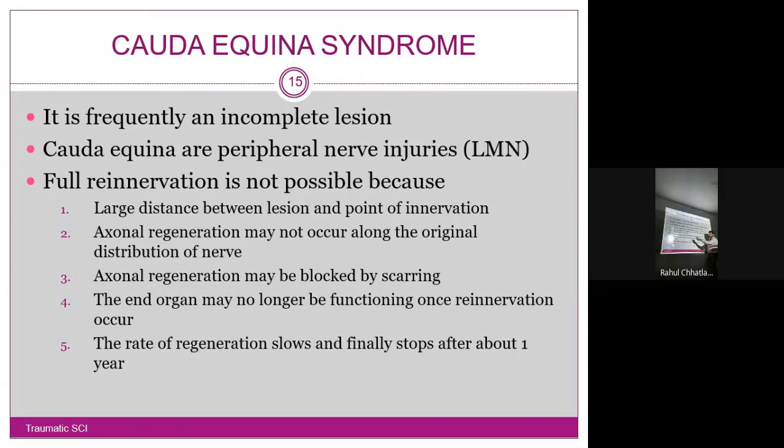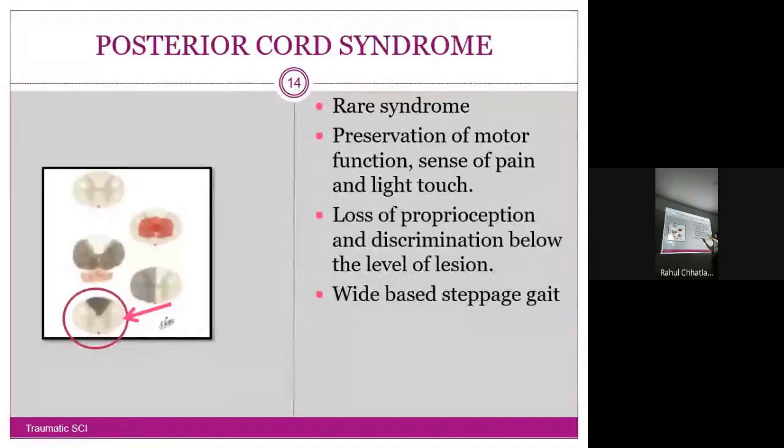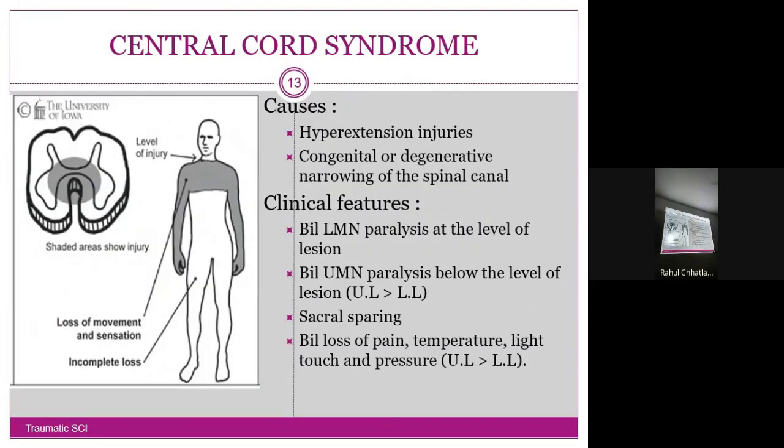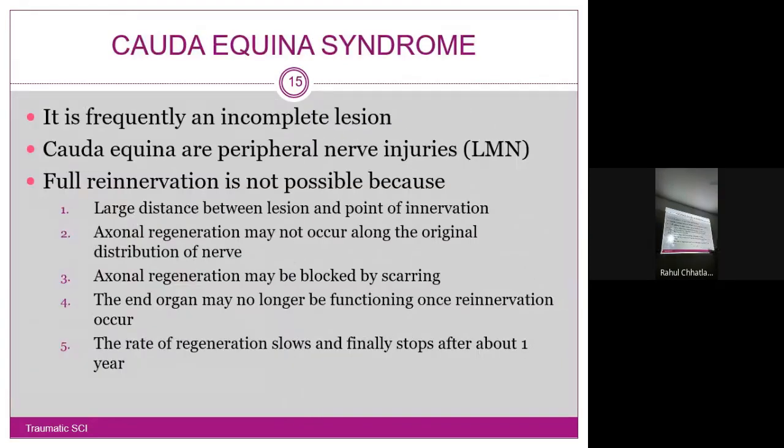Another thing, here there are so many nerves together. Many nerves are together, and if one is injured there are chances, because they are in so much approximation, it may link to a new nerve instead of the original nerve that it was following. Yes, it will join with another normal nerve from where it was cut and the other part will remain. So that is something we call axonal regeneration not occurring along the original distribution. Our original distribution is there, but it is now following another distribution. It has joined on to another nerve.